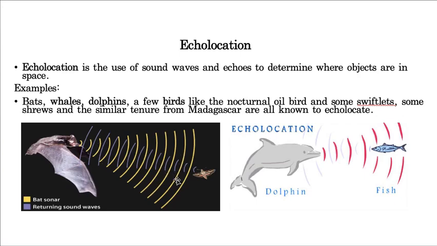With the help of the sound waves it is able to detect the object. So detecting objects with the help of sound waves, that is called echolocation. I already used one example, that is the bat, and one more example, dolphins, and some nocturnal birds. So these are the best examples for echolocation.